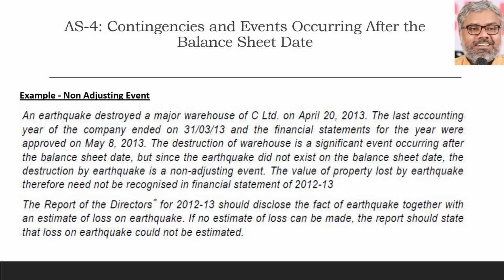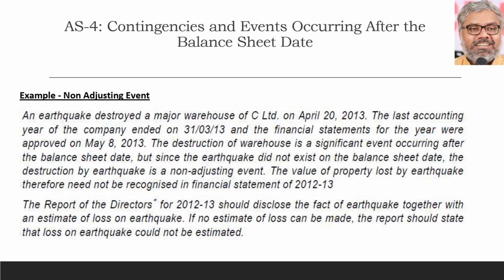However, the report of the directors should disclose the fact of the earthquake, because for a non-adjusting event also, since it is a significant event, the board of directors' report should contain a disclosure saying that on so and so date the earthquake has happened. Because of this, so much loss has occurred to the company. If, for example, no estimate of the loss can be made, the fact that the estimate of the loss could not be made should also be stated in the report. That's what a non-adjusting event is.